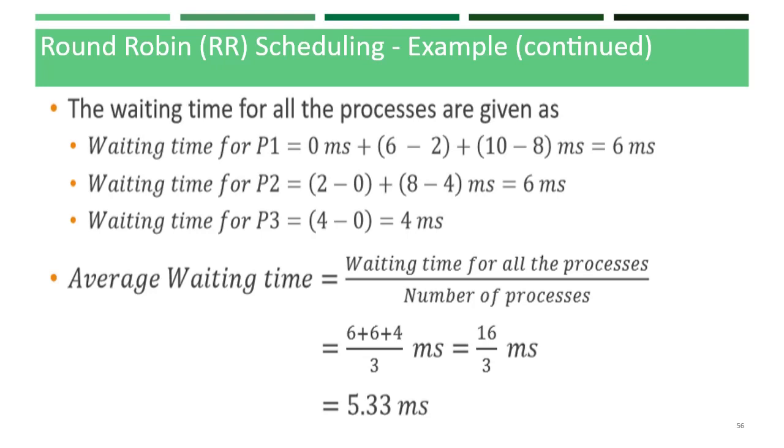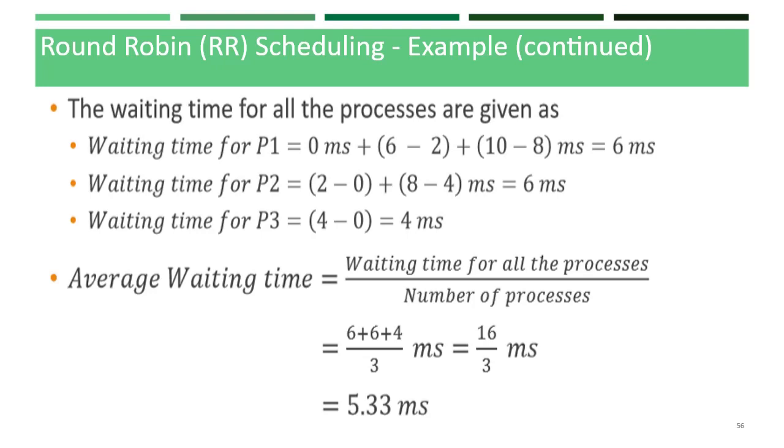So P1 starts executing first and waits for a 2 millisecond time slice to get execution back, and again one time slice for getting CPU time. You can observe the previous diagram and you'll understand more clearly. The waiting time for P2, in the same way, is 2 minus 0 plus 8 minus 4, which is equal to 6 milliseconds.